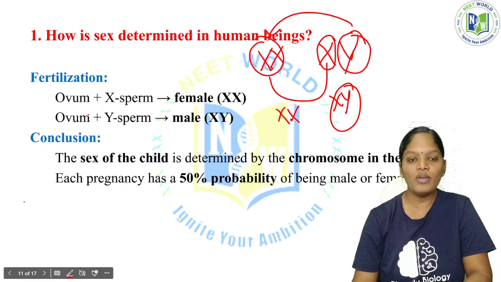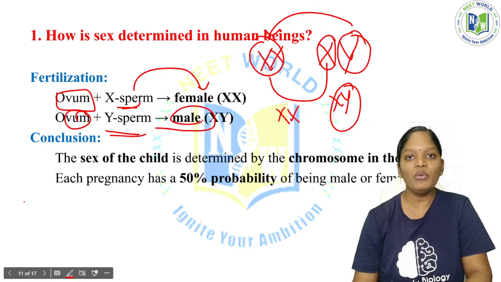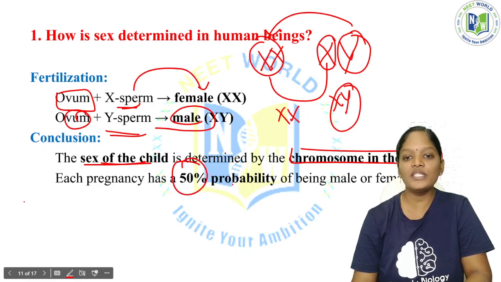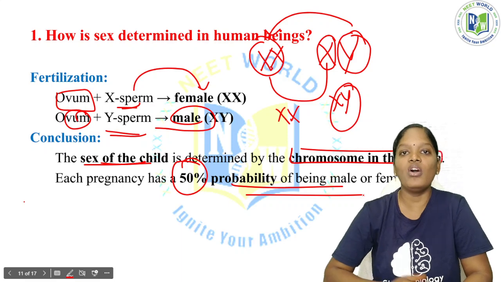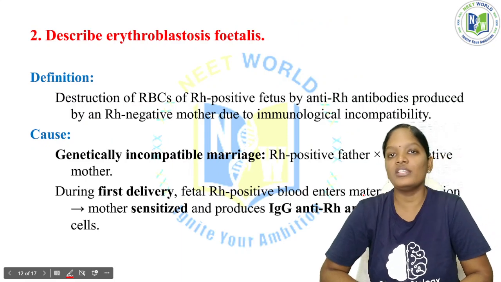That is why I have explained it here. Ovum plus X sperm results in a female. Ovum plus Y sperm results in a male. So how can we conclude the sex determination in human beings? The sex of a child is determined by the chromosome in the sperm, because the male has different gametes. Each pregnancy has a 50% probability of being male or female. So this is how sex is determined in human beings.